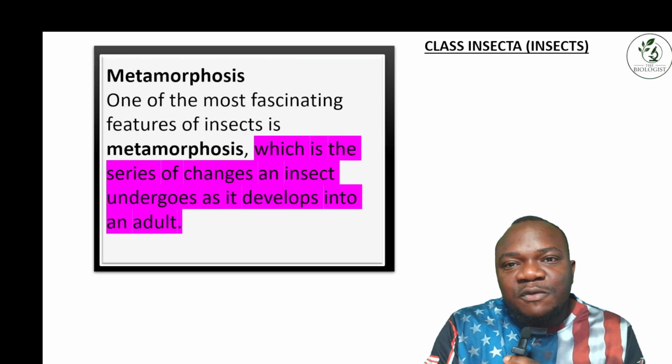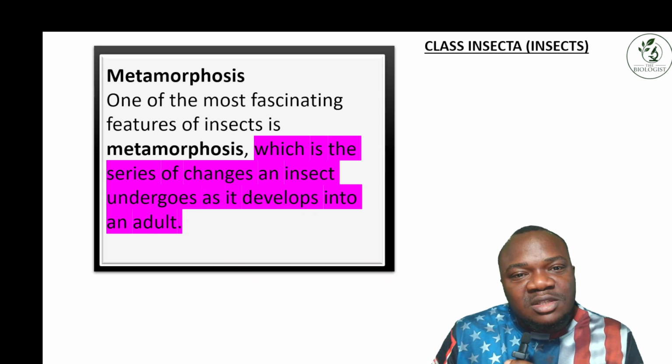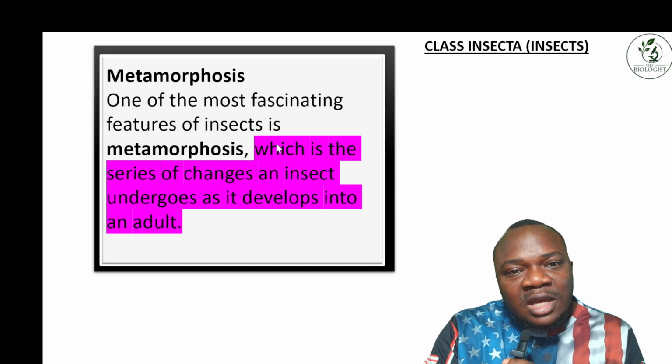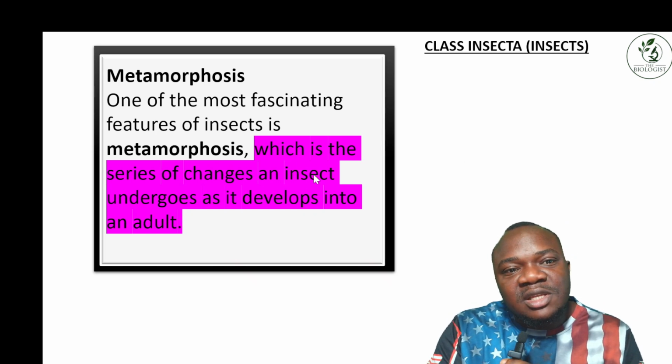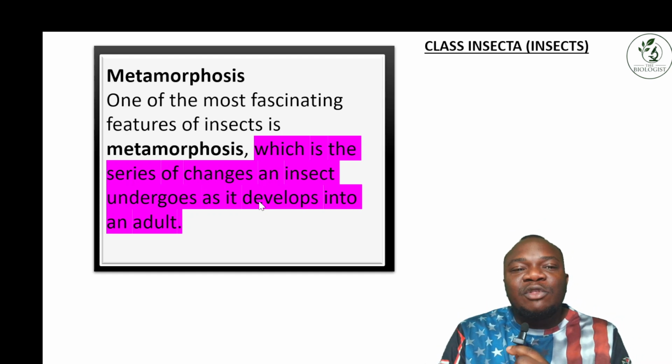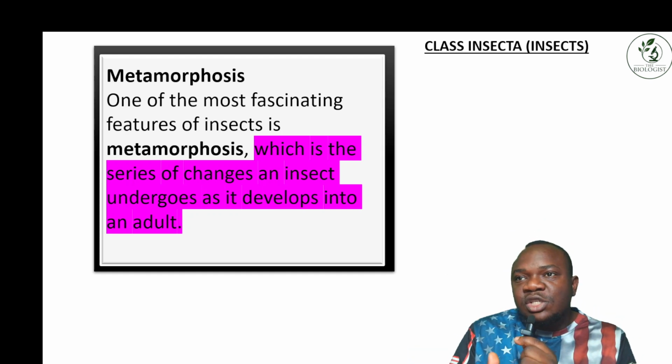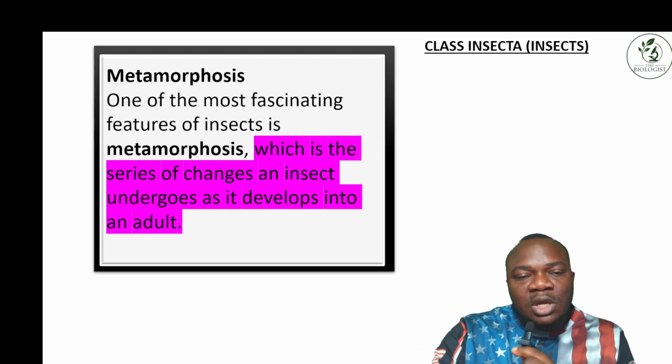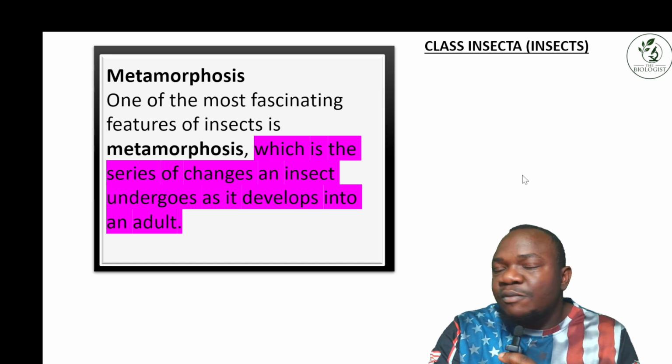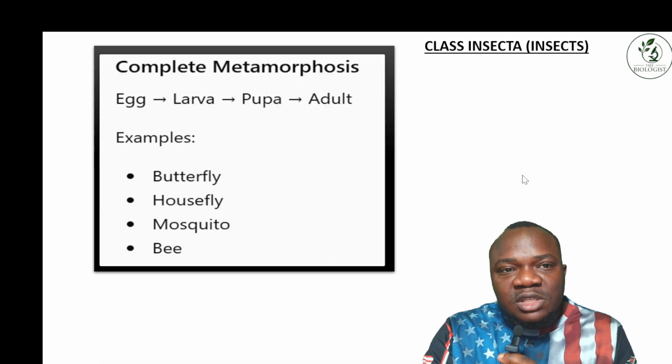Metamorphosis is a very important process that happens in insects. It is the series of changes an insect undergoes as it develops into adulthood. It passes through different stages to get into adulthood. We have two major types of metamorphosis. We have the complete metamorphosis.